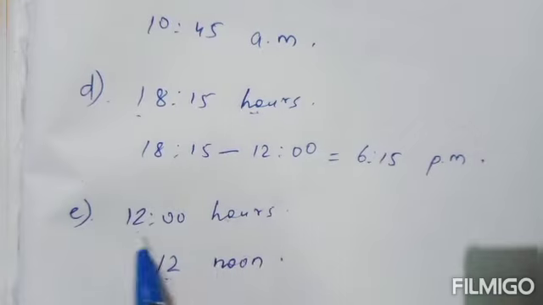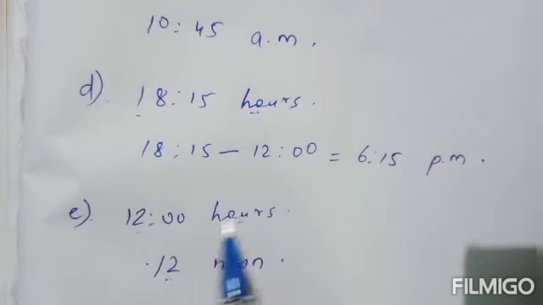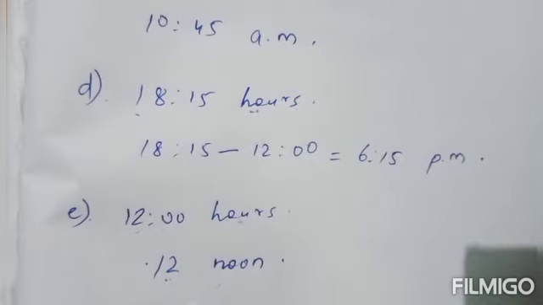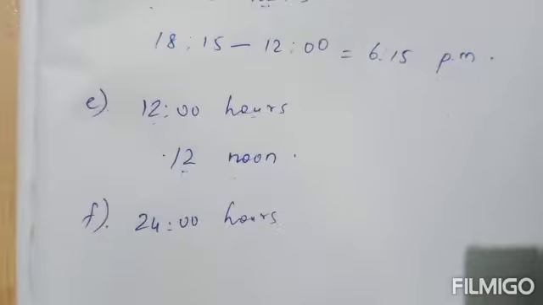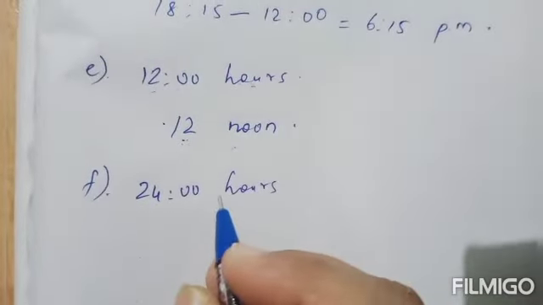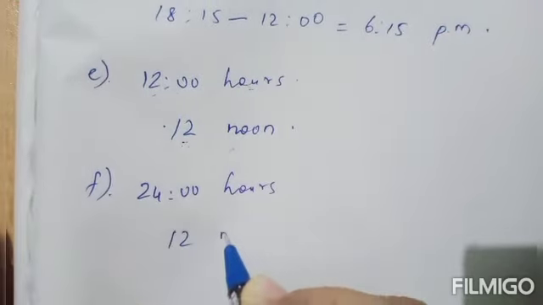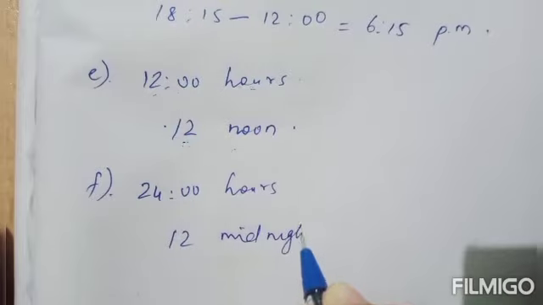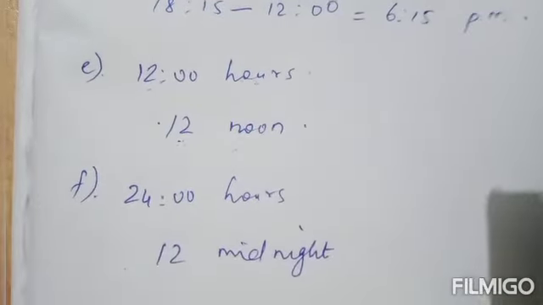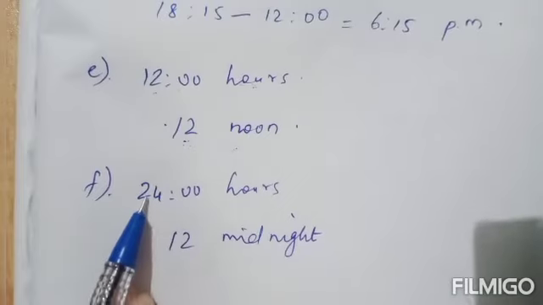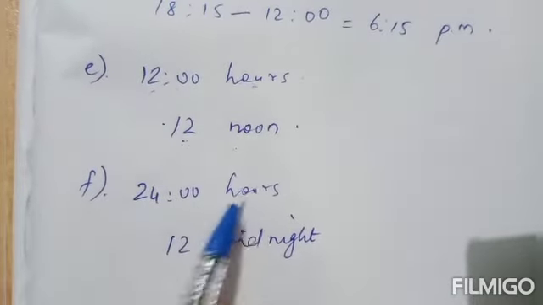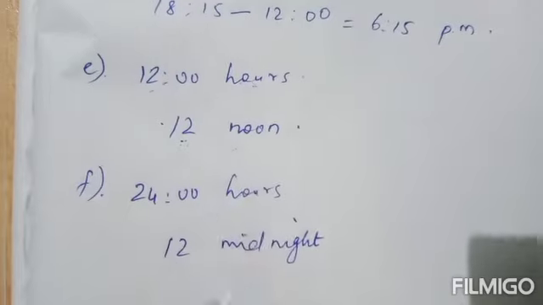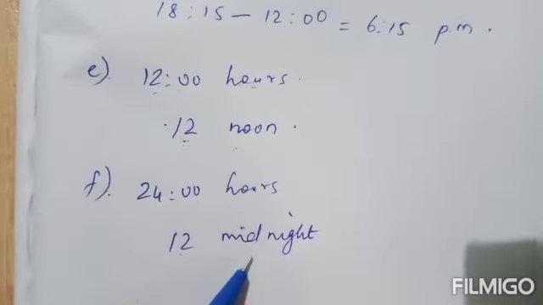24-hour clock time in the 12 hours, that is 12-hour clock time 12 noon. Okay. Next F, 24 hours. So 24 hours in 24-hour clock time means 12 midnight in 12-hour clock time.